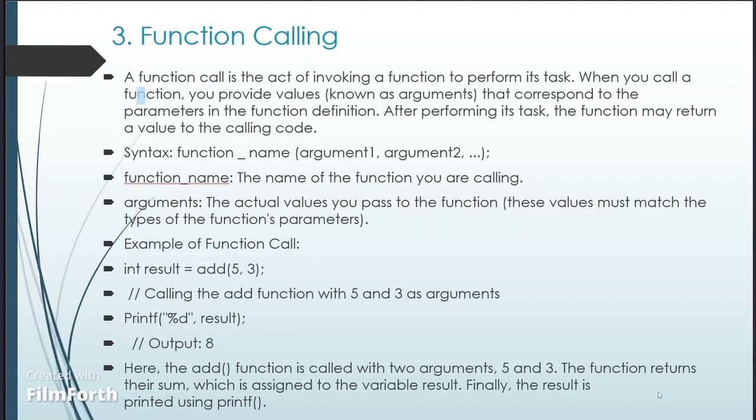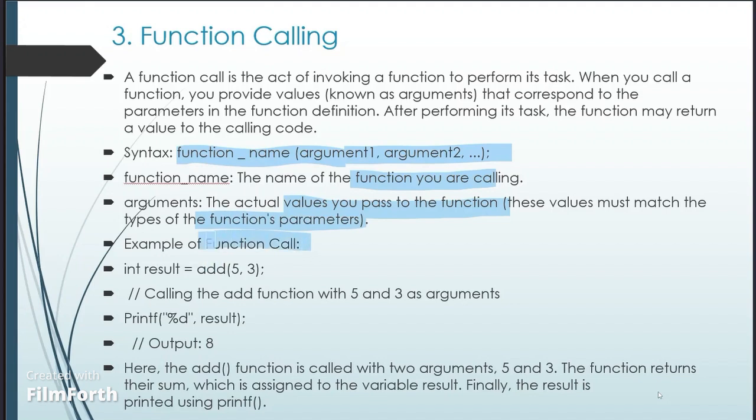Third is the function calling. A function call is the act of invoking a function to perform its task. When you call a function, you provide values known as arguments that correspond to the parameters in the function definition. After performing its task, the function may return a value to the calling code. Syntax is the function name, argument 1 and argument 2, and so on. Function name is the name of the function that you are calling. Arguments are the actual values you pass to the function. These values must match the types of the function parameters.